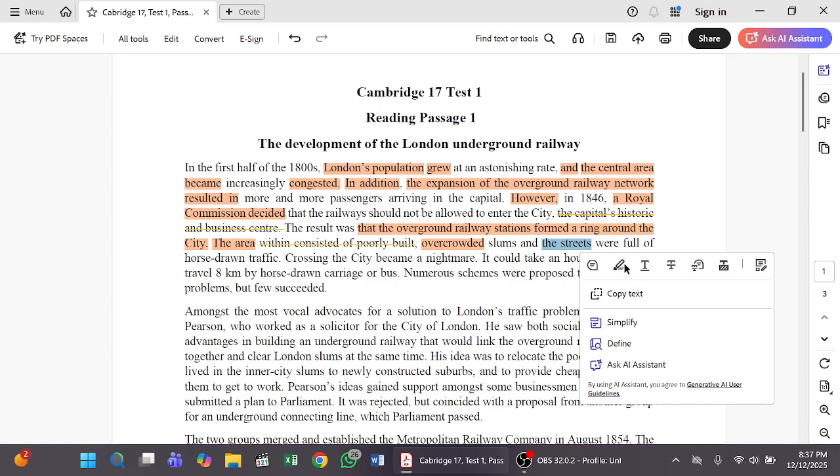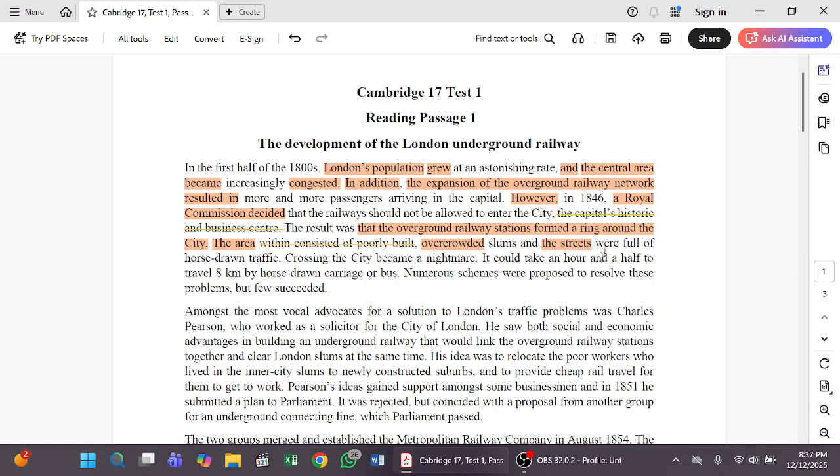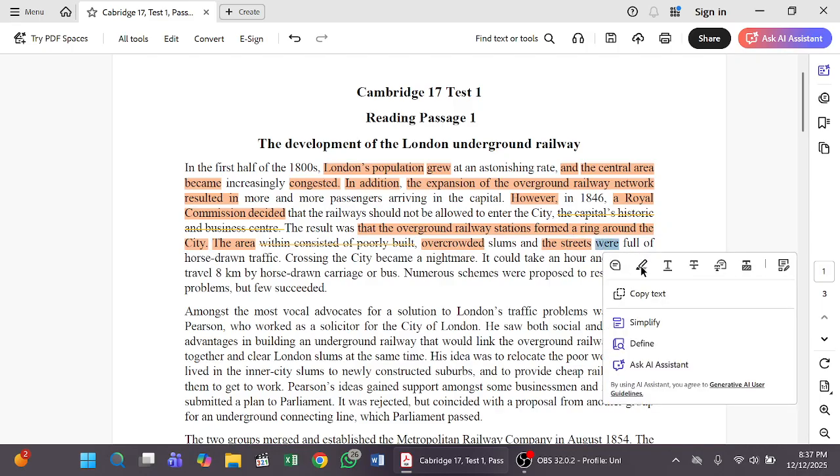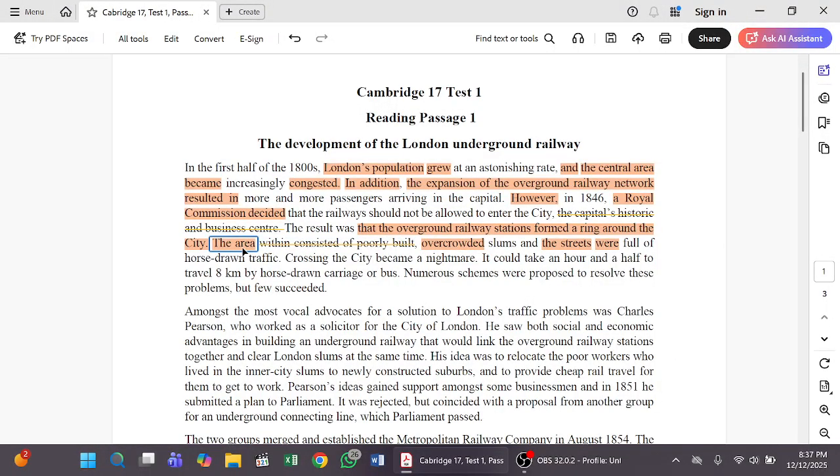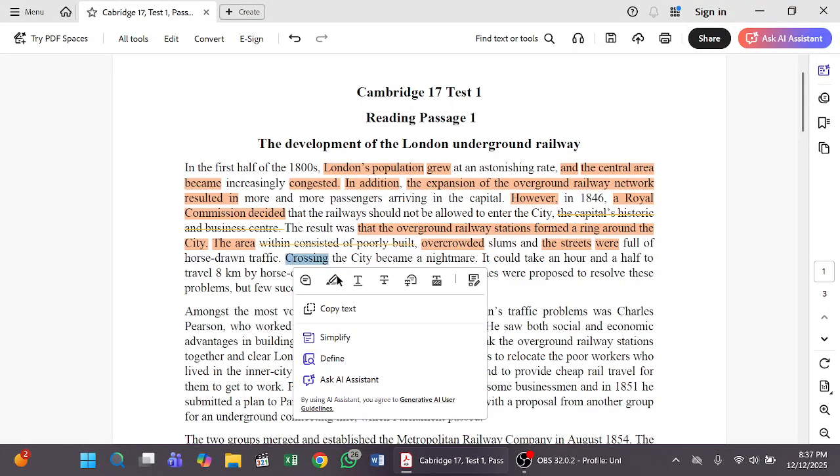We also have to remember that when a be verb comes after the subject, it's more passive than active. So here we can see the streets were full of horse-drawn traffic. The subject is the streets. So the area overcrowded slums and the streets were full of horse-drawn traffic. Crossing the city became a nightmare. Here the subject is crossing.